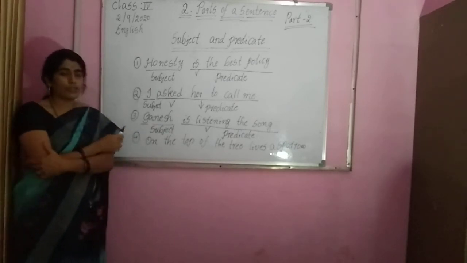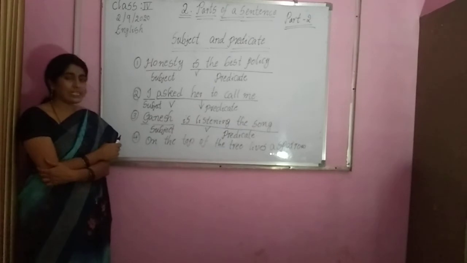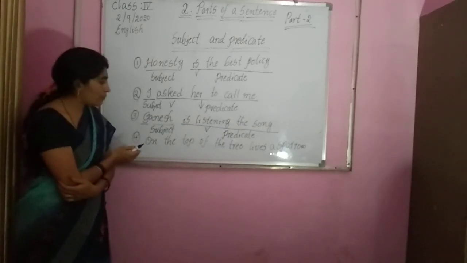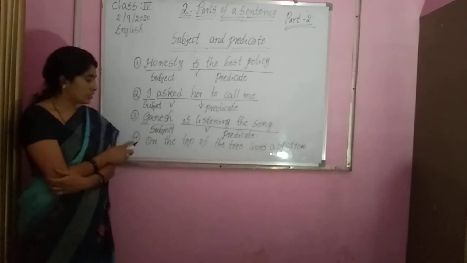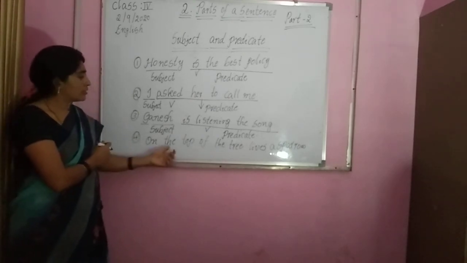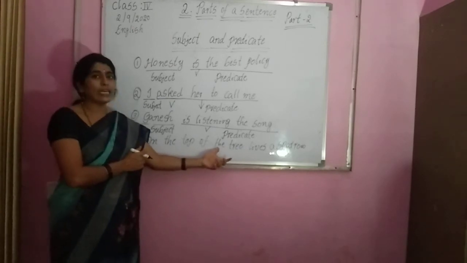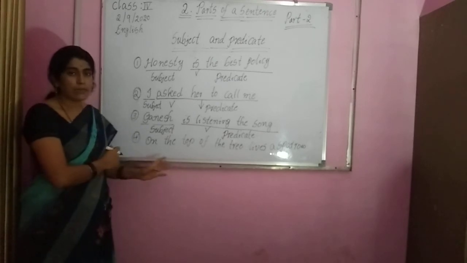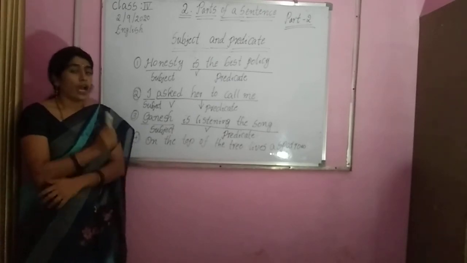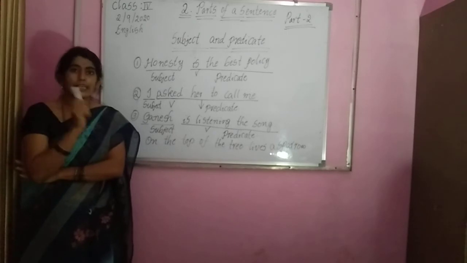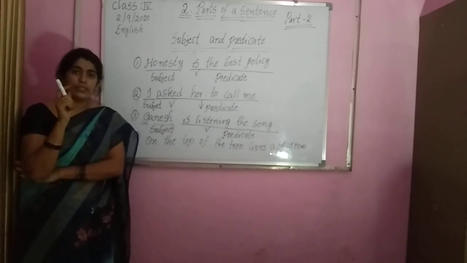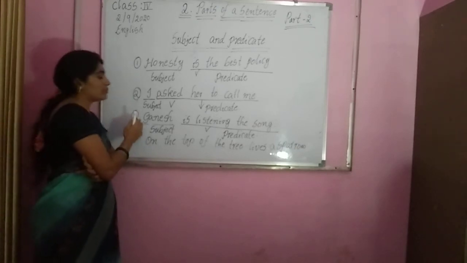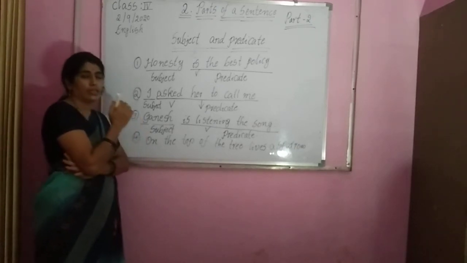Now you have to tell me what is the verb in this sentence children. You have to identify the verb. Which is the verb here? Observe properly. On the top of the tree lives a sparrow. I already said to you. You don't think the subject will always come at the front of the sentence.